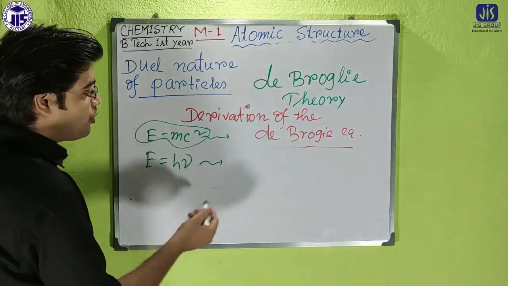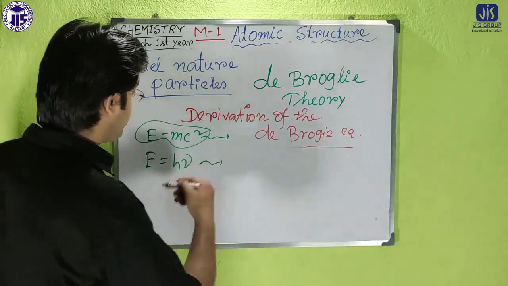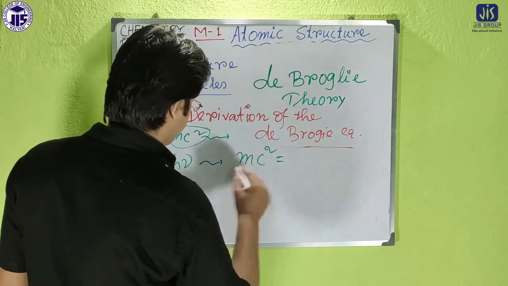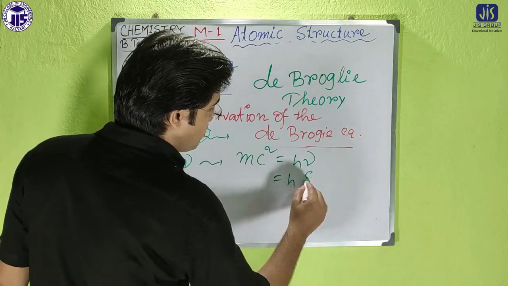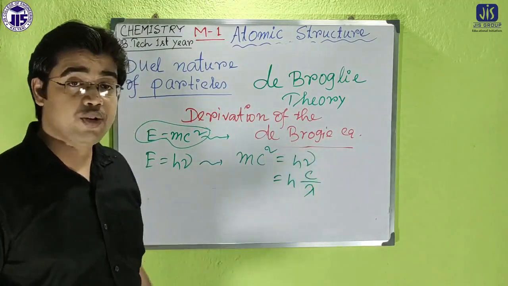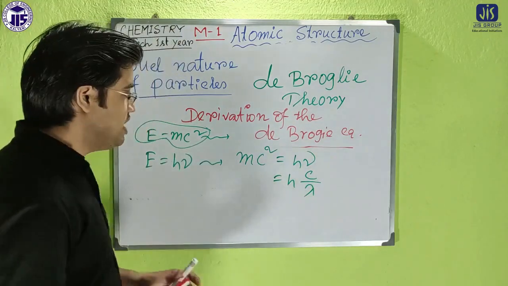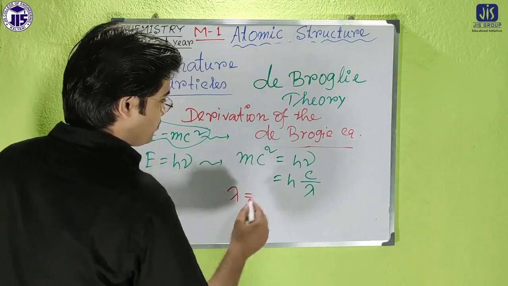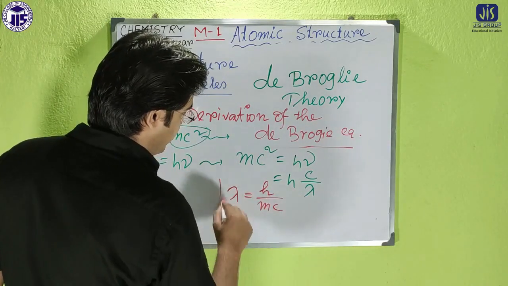If we combine those two equations, one depends upon the particle nature and the other on the wave nature, we get mc square equals h nu, and we know that nu equals c by lambda. We already discussed that nu is the frequency, c is the velocity of light and lambda is the wavelength. So we can write that lambda is equal to h by mc.